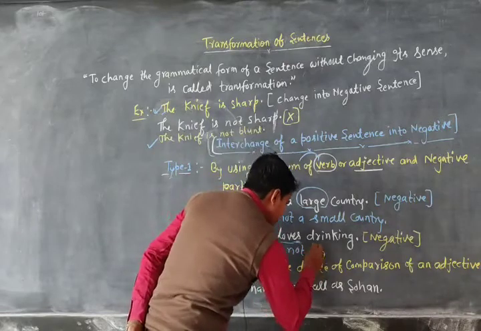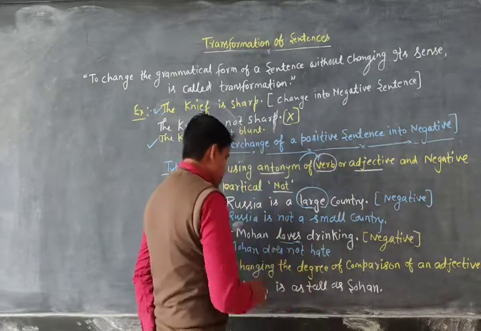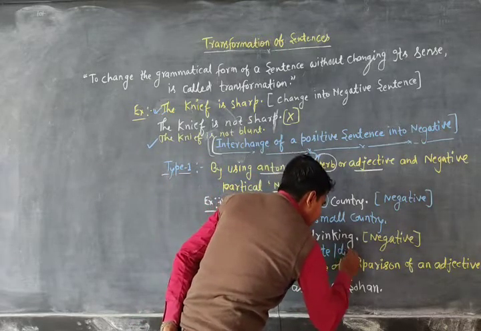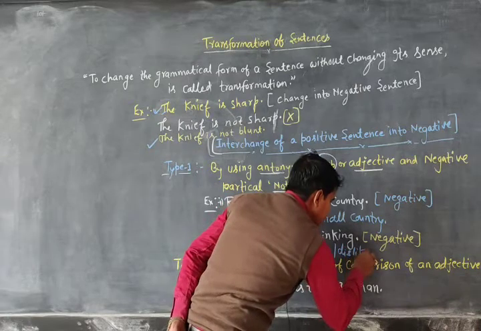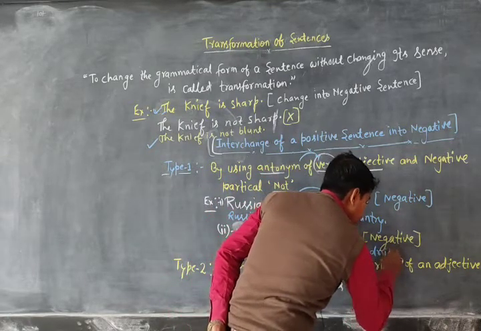Hate. So Mohan does not hate. You can also use dislike here. You can also mention dislike. What dislike? Drinking.